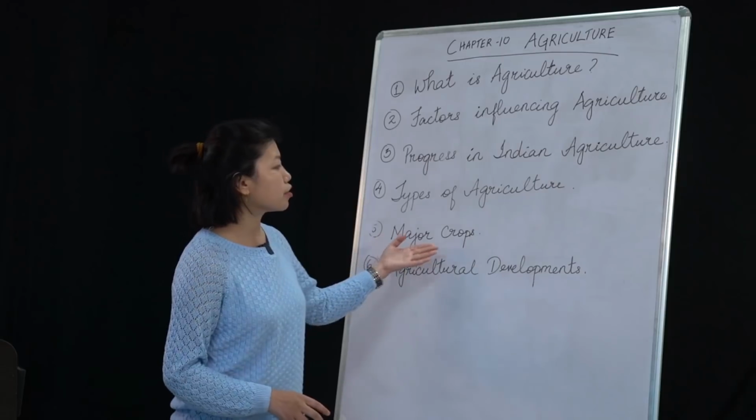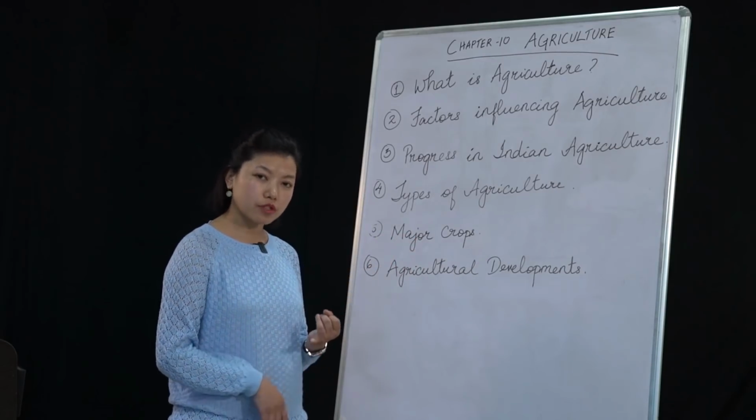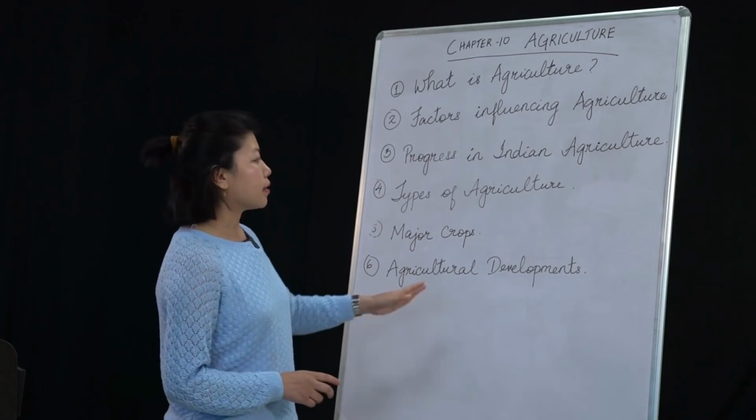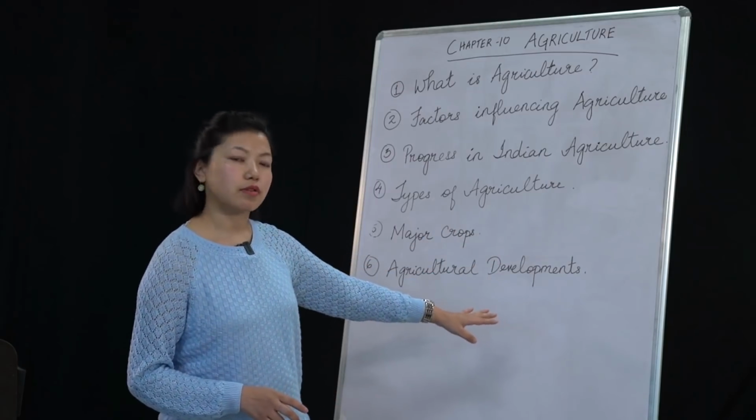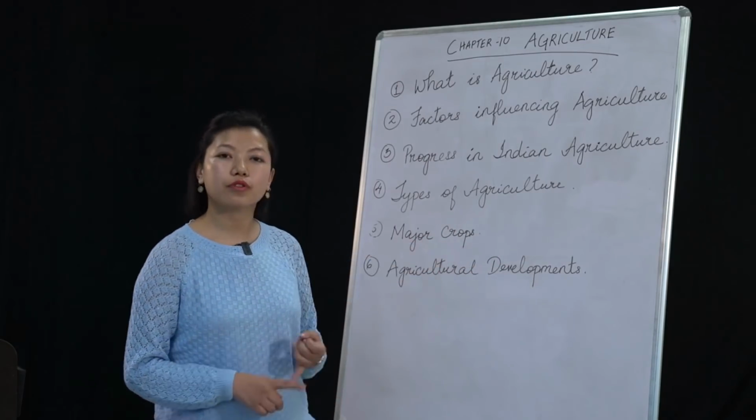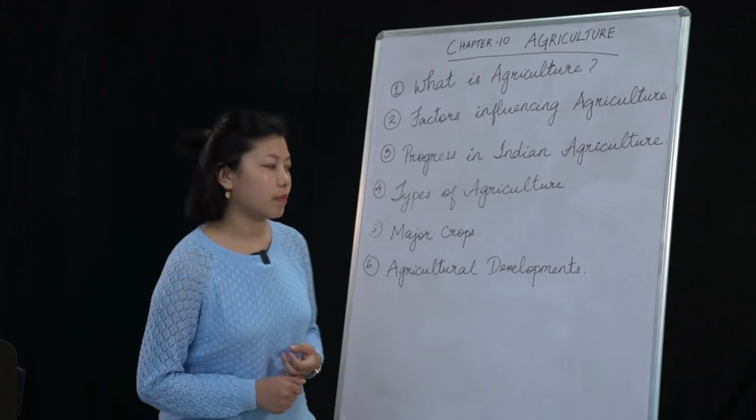So under these major crops, we had three types of crops. Of course, the two major crops were food crops and fiber crops, and then even beverage crops are included. But there are two major ones, one is food crops and one is fiber crops.